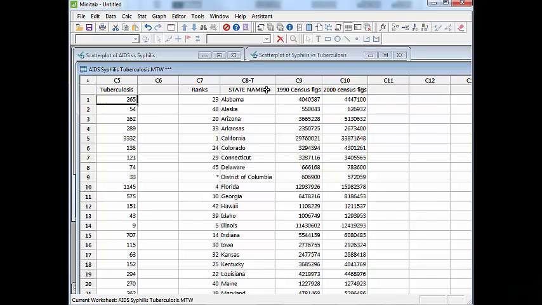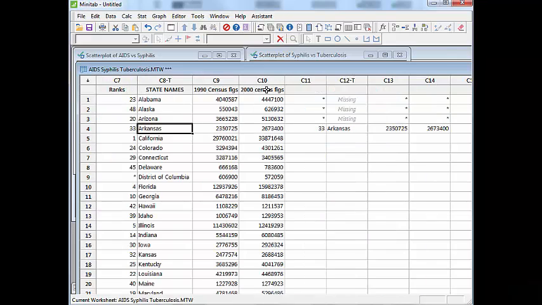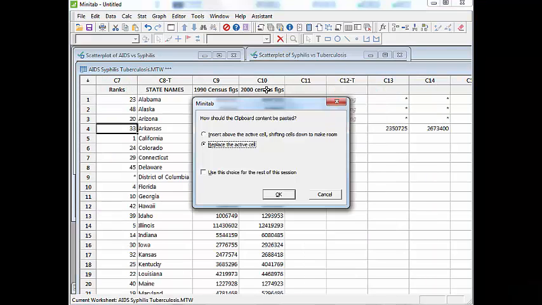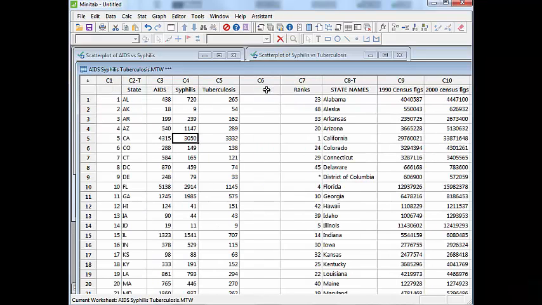I've got to make sure that my state names match up with my state abbreviations. So I've got Alabama, Alaska, Arizona, Arkansas. Oh, see, these are flipped. AR is the abbreviation for Arkansas, and AZ is the abbreviation for Arizona. So, holy smokes, I better fix that. Okay, we've got California, Colorado, Connecticut, Delaware, DC.